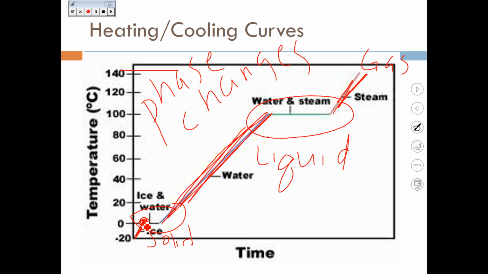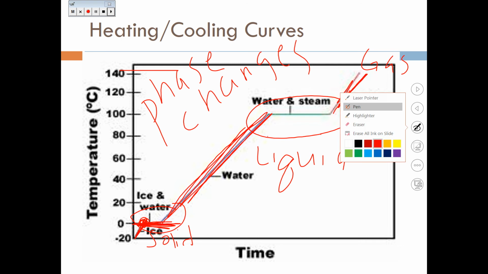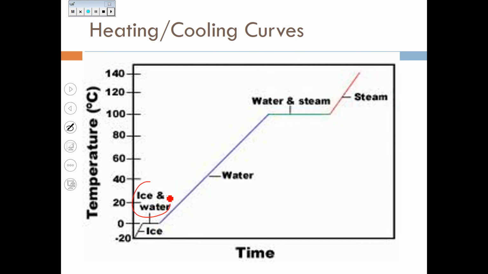When that very first solid piece of ice turns into water, notice that the temperature stays a constant 0 degrees Celsius. So in that range right there, you have a mixture of both ice and water. During the phase change between solid and liquid, the temperature stays the same. As soon as that very last piece of ice melts into the last drop of water, turns into 100% water, you have completed the phase change, and then the temperature will start increasing again.